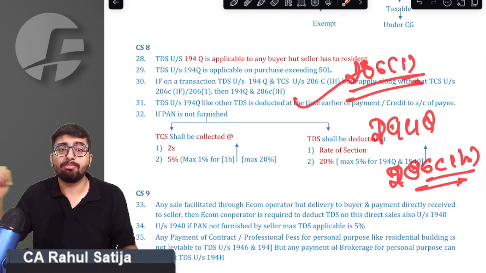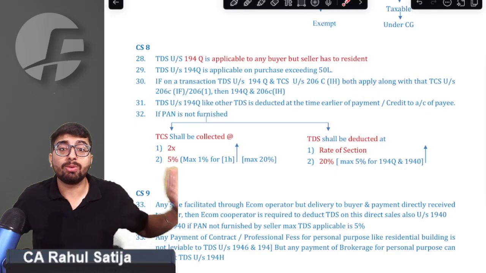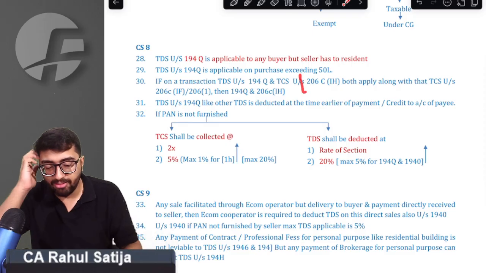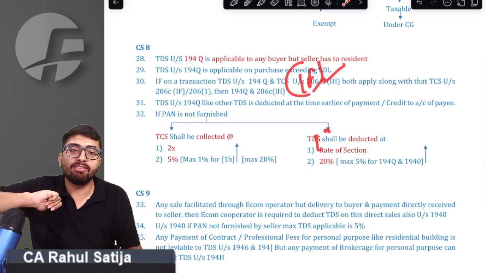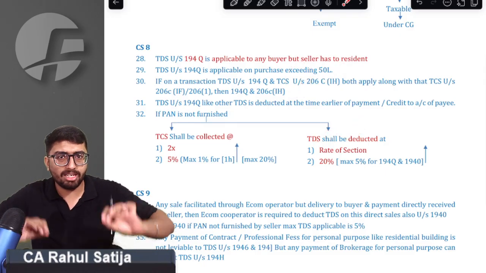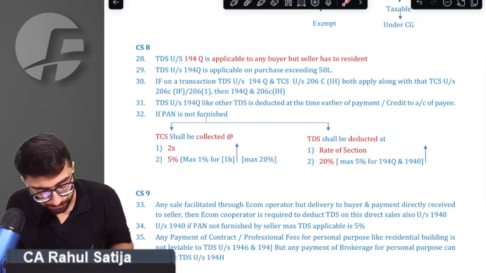If that specific section is not applicable, then the general section under TDS will apply, and at last the TCS will apply. So this is important. This has been tested multiple times. Similarly, if I am selling a motor vehicle, 1F will apply, then 194Q will apply, and then at last 1H will apply. So this is the sequence. Always prefer other sections, then 194Q, and at last 1H has to be seen.